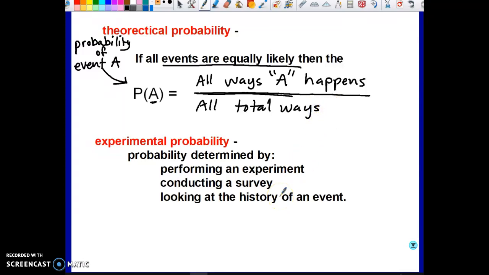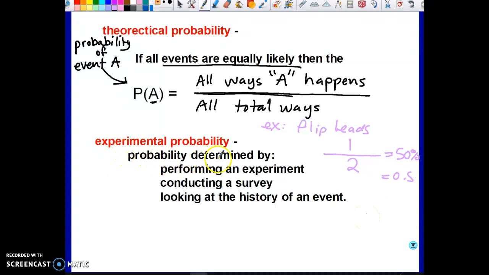Right? So, for example, if I want to flip heads, how many ways can I get a heads? 1. How many total sides on the coin are there? 2. That's 1/2, that's 50%, or 0.5.